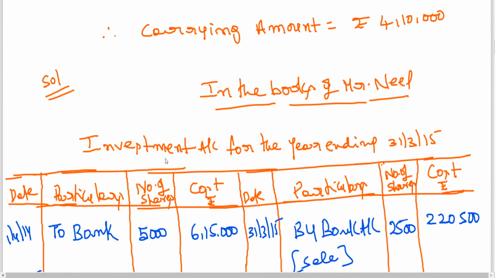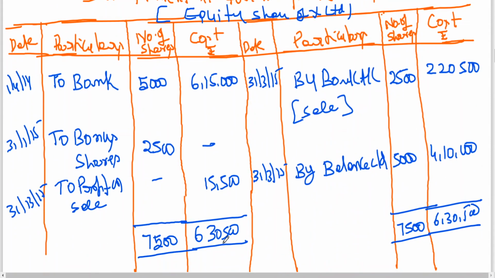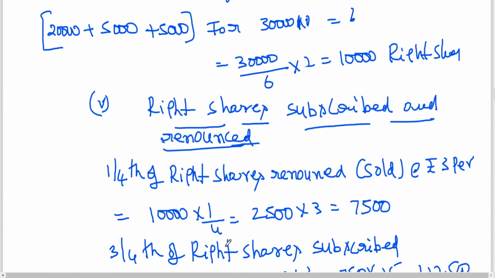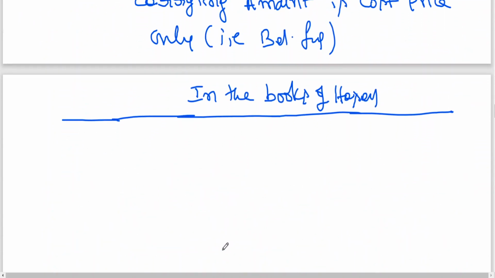You can write here, as in the previous problem also, where you have invested in equity. Even if you don't write, nothing will happen. Investment in equity of Vayu Limited. Here you should write in the books of Hasan.